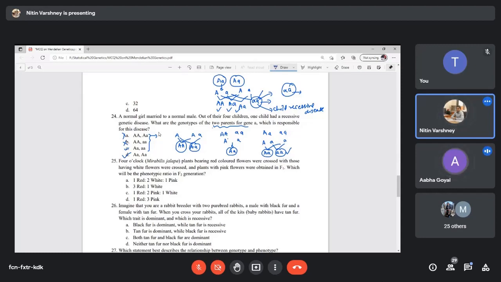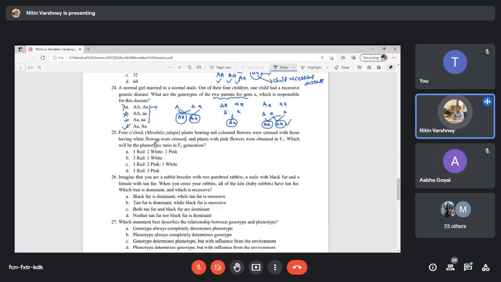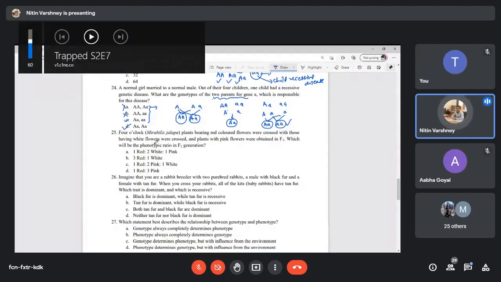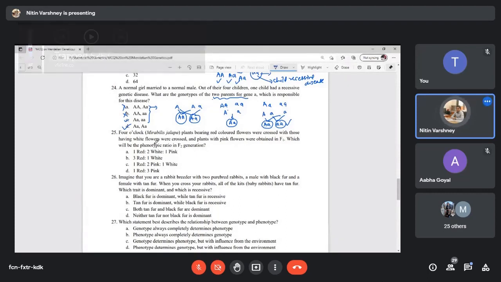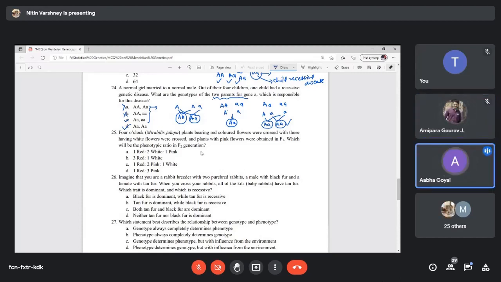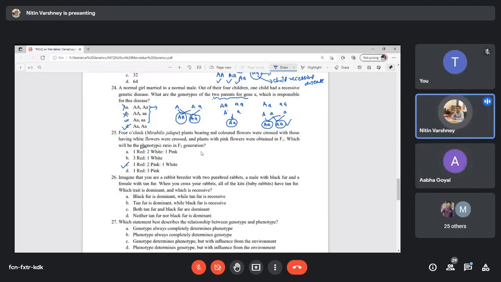Got it, sir? Yes, sir. Now the next question is number 4. Mirabilis jalapa plants bearing red flowers were crossed with those having white flowers, and plants with pink flowers were obtained in F1. What will be the phenotypic ratio in F2 generation? Option C: one red, two pink, and one white. Exactly. That's why it is asking phenotypic.